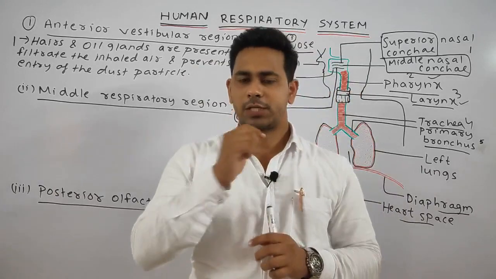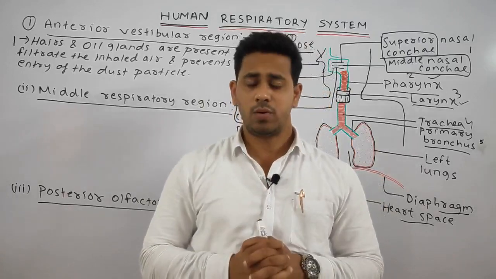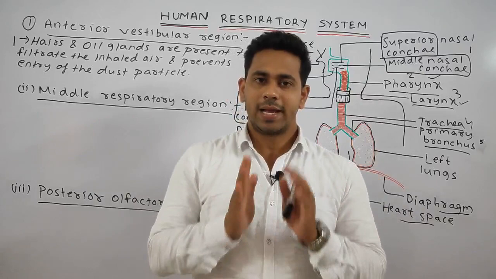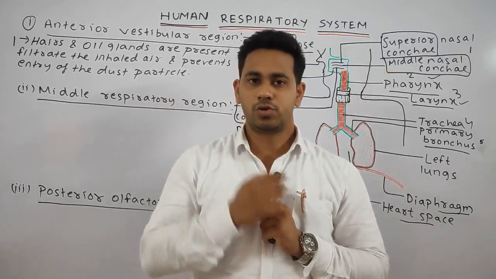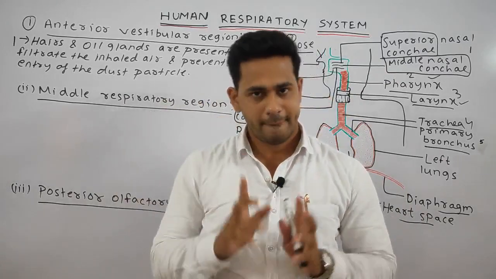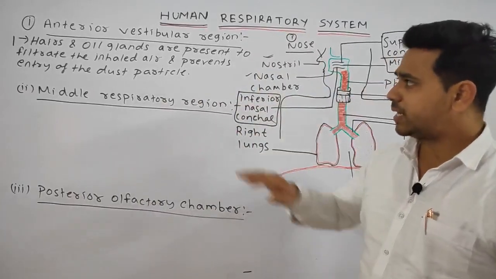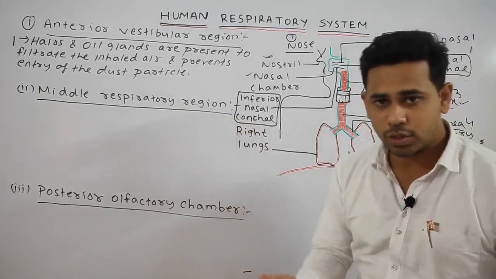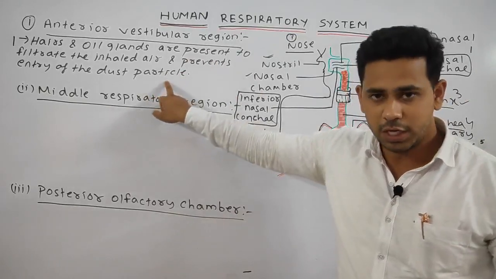Next point, the oil glands that are present in the anterior vestibular region, what do they do? They act as a sticky layer by which the dust particles get stuck in this region, so that they cannot go inside to the middle respiratory region. Simple, students. So the hairs and the oil glands are present, and they filtrate the inhaled air and prevent the entry of dust particles.